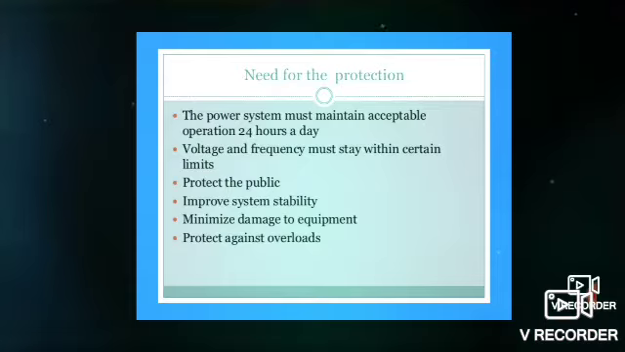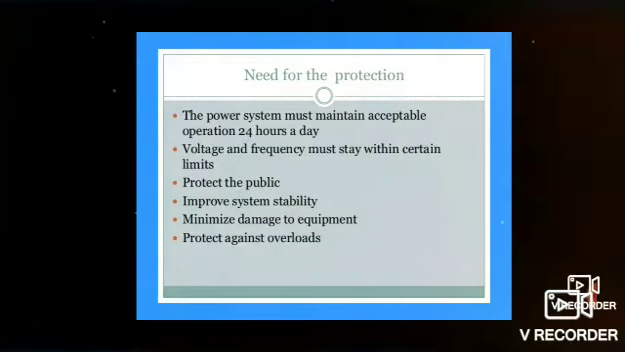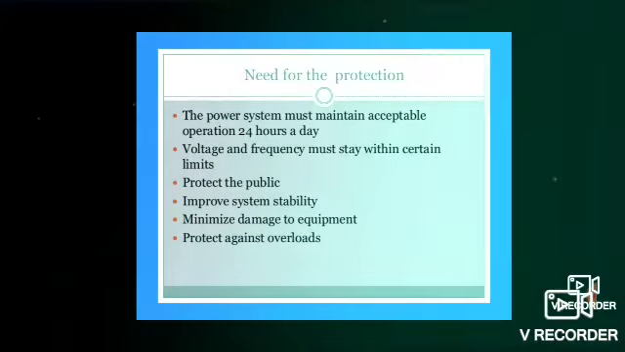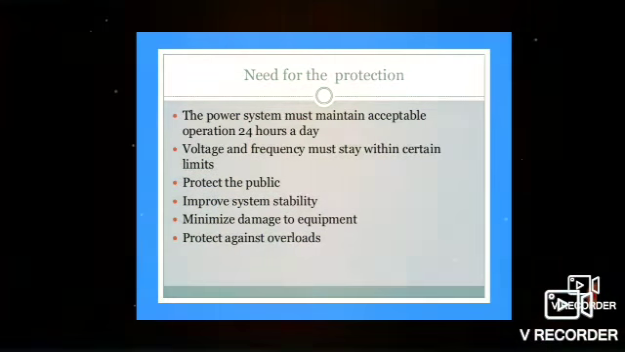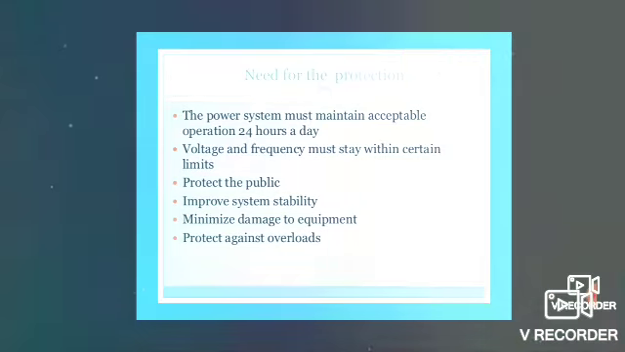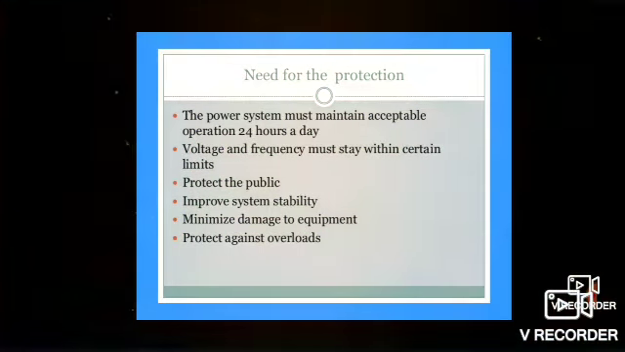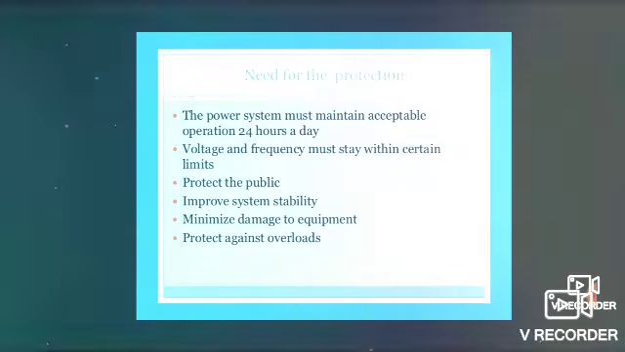Then we have to protect the public from the damage of the equipment. We have to improve the system stability. Then minimizing the damage to the equipment will produce an increase in the efficiency of the transmission system. Then we have to protect against overloads. These are the needs for protection.